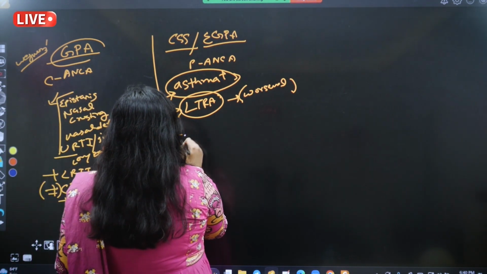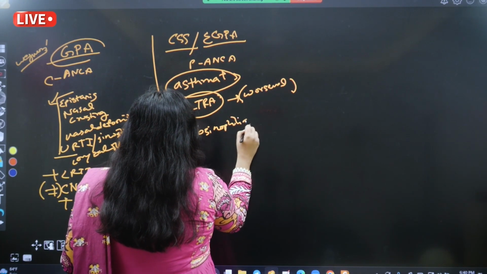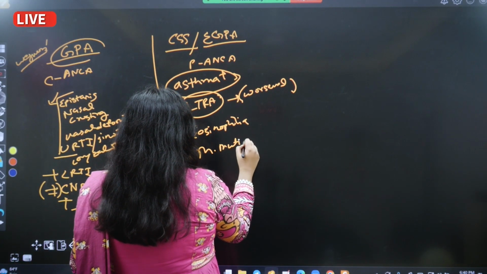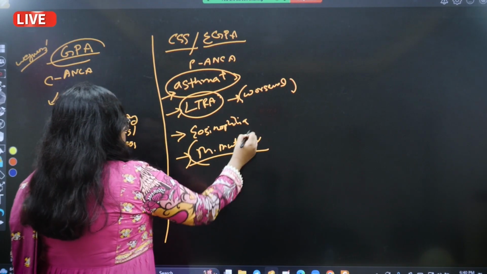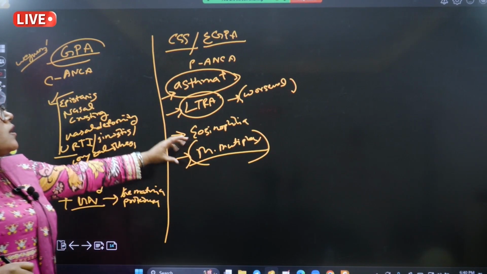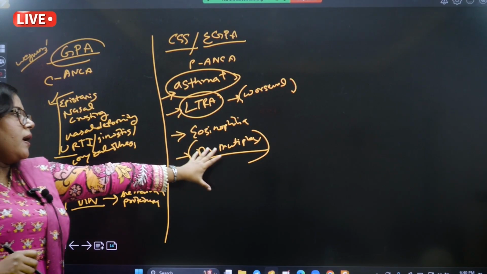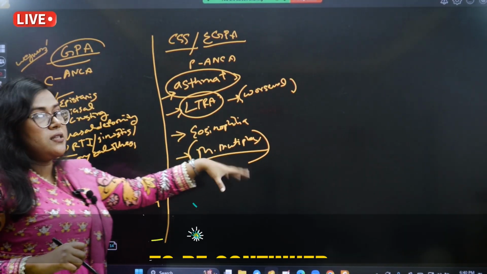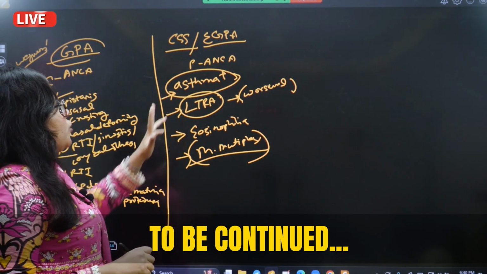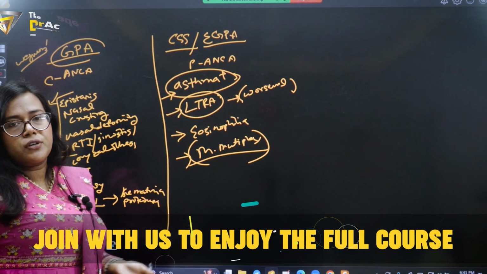And look out for eosinophilia; there might be mention of eosinophilia. And look out for mononeuritis multiplex, so any neurological problem or neuropathy. Look out for these clues: asthma plus, after prescribing Montelukast symptoms have worsened, peripheral blood showing eosinophilia, and the patient having any form of mononeuritis multiplex. That goes in favor of Churg-Strauss, or eosinophilic granulomatosis with polyangiitis. Treatment is ultimately steroids and immunosuppressants.